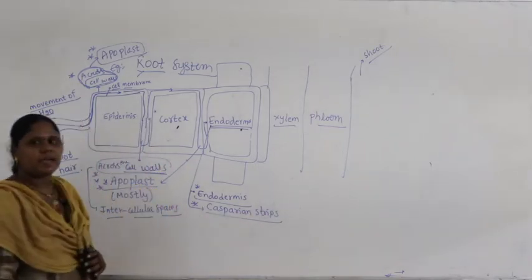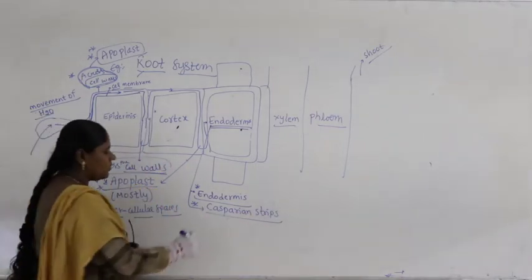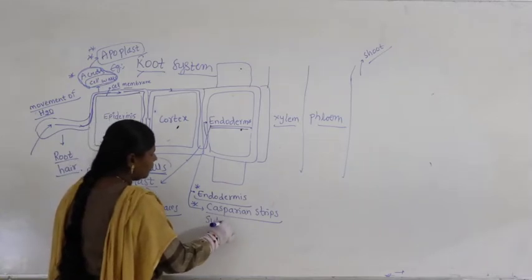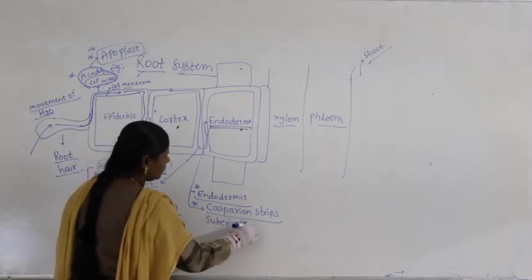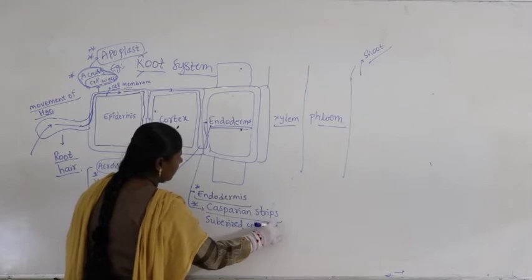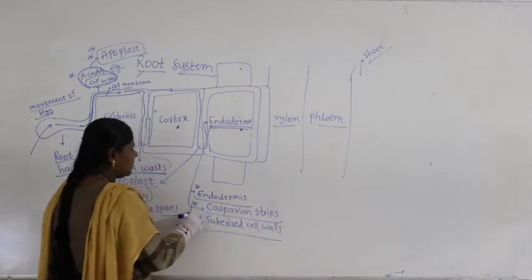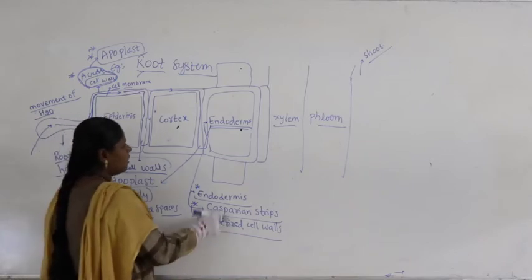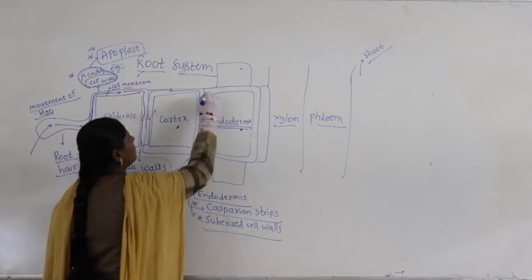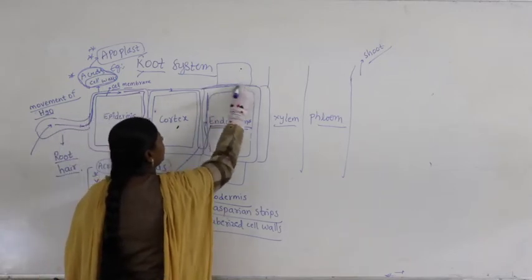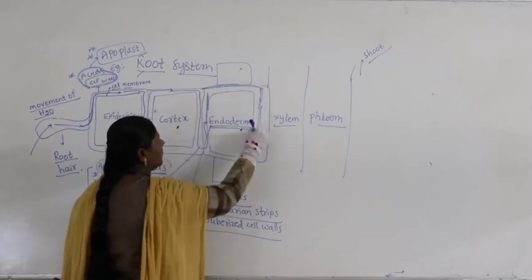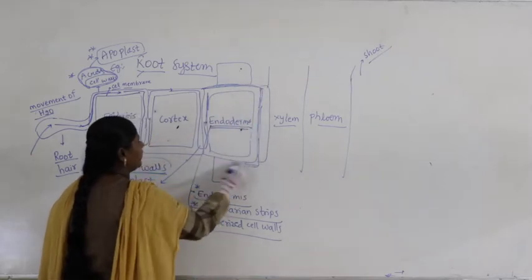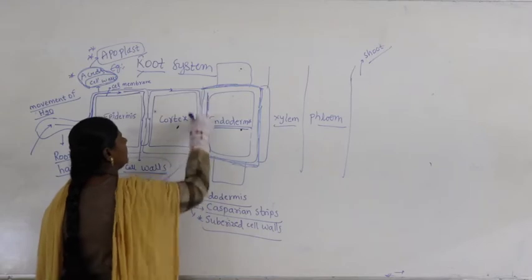So we call them suberized cell walls. Suberized cell walls, meaning what? Cell walls are very thick and moreover they are coated with suberin. Here is suberin. Very thick cell walls you find.